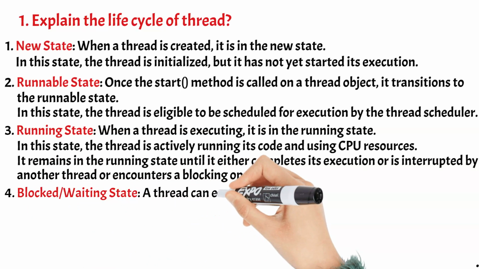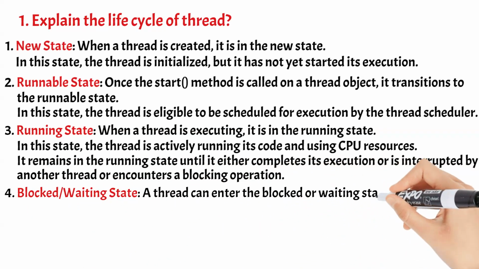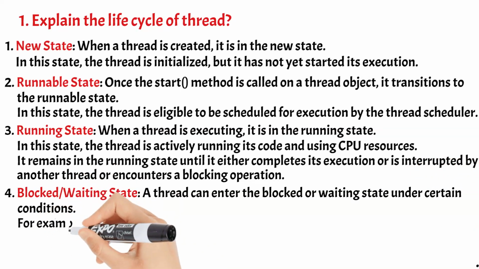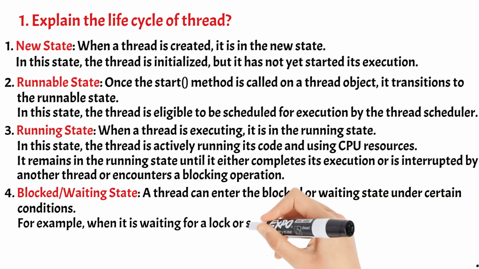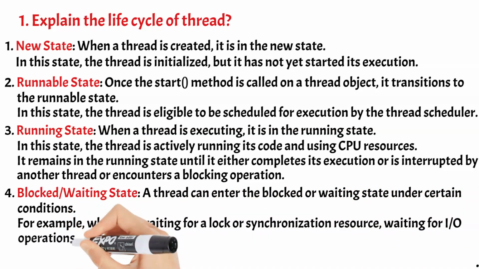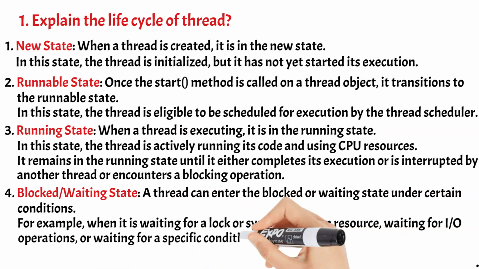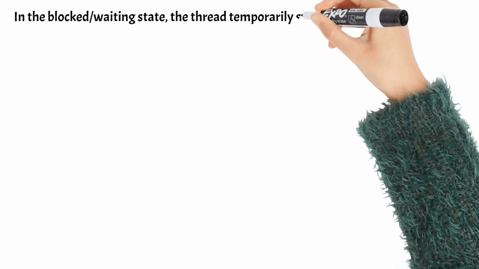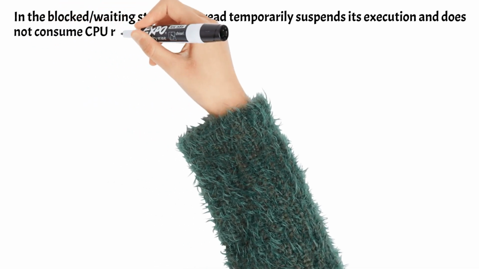4. Waiting state. A thread can enter the blocked or waiting state under certain conditions. For example, when it is waiting for a lock or synchronization resource, waiting for I/O operations, or waiting for a specific condition to be satisfied. In the blocked/waiting state, the thread temporarily suspends its execution and does not consume CPU resources.